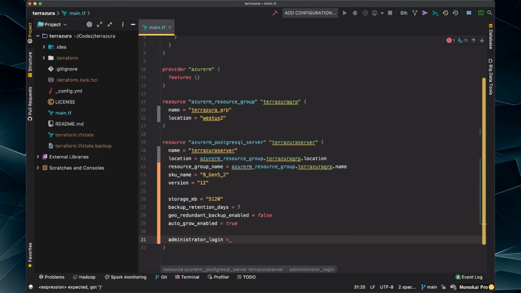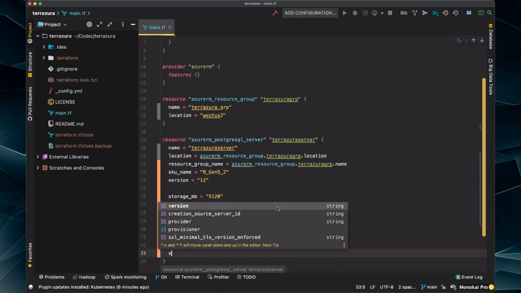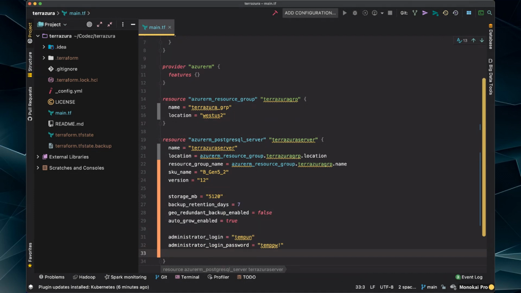Then my administrator login. I'm going to do a thing, even though I haven't set the variable up yet. I'm going to say var.username. I'm going to say administrator login password. And let's set that to var.password. But I don't have the variable set up yet. So let's do it the dirty way, and we'll say temp username. We'll go with temp password. Okay, version. Oh, I already did that version, and then I want to do what else? I want to turn SSL on. Enforcement enabled. Set that to true.